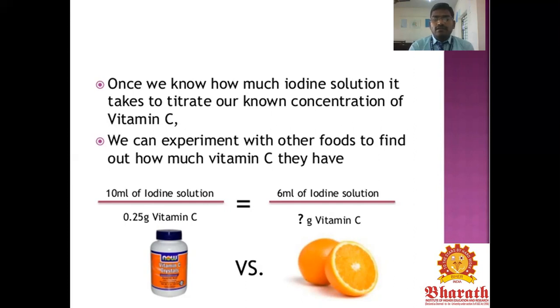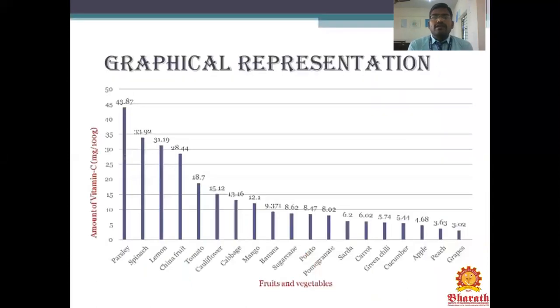How do we calculate it for the fruits? This is the graphical representation of the various fruits and vegetables, estimated by iodometric titration: parsley, spinach, lemon, Chinese fruit, tomato, cauliflower, cabbage, mango, banana, sugarcane, potato, pomegranate, carrot, green chili, cucumber, apple, grapes. Grapes have the lowest value of vitamin C, and only parsley has the highest value.